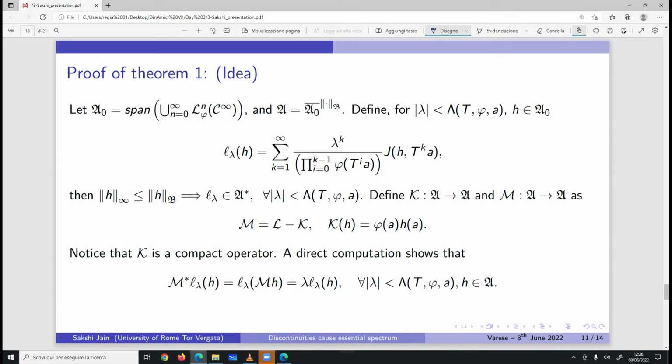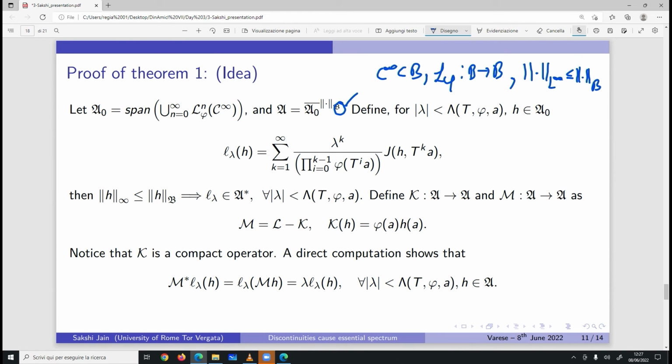Okay, so let us suppose that we have a Banach space B which respects these three conditions. First, C infinity is contained in B, and L phi is an operator from B to B, and it bounds the L infinity norm.